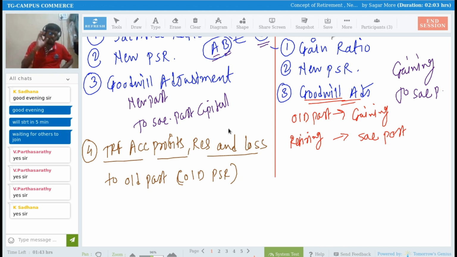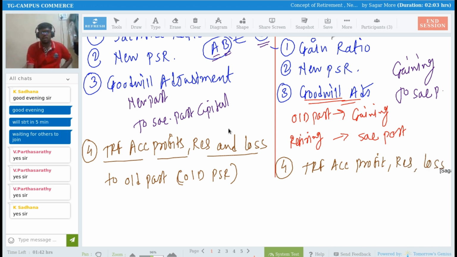The same adjustment we have to do now in case of retirement of a partner also. But the only difference is, whenever there is a retirement of a partner, we have to transfer accumulated profit, reserves and losses among all partners as per their old profit sharing ratio.